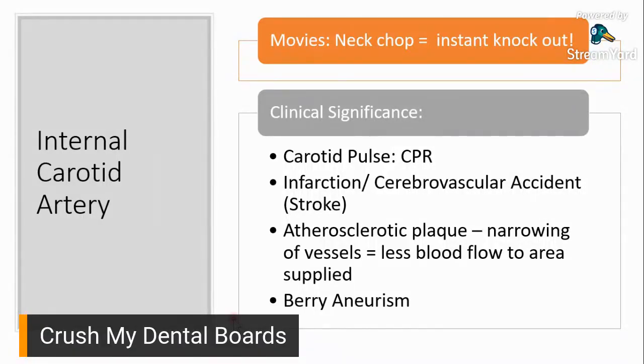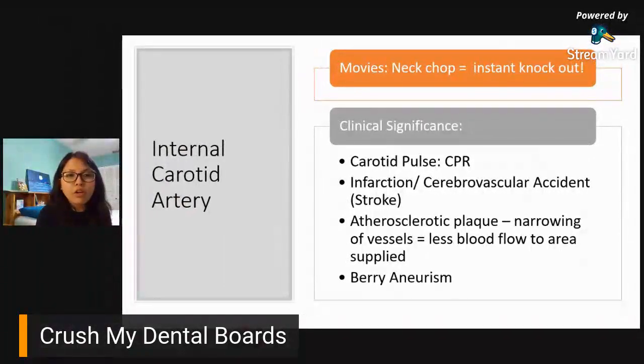Okay. So, what's the clinical significance? For the internal carotid artery, this is actually where we get our carotid pulse. You know how when you perform CPR? Nakapag-CPR course na ba kayo? Di ba when you arrive on the scene, ano yung tinuturo if you're gonna go and rescue someone, di ba? First, you have to survey the area, and then you have to survey the person who's down. And then what do you check for? You check for pulse.